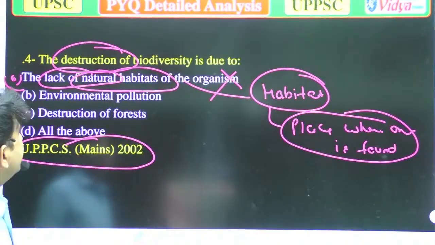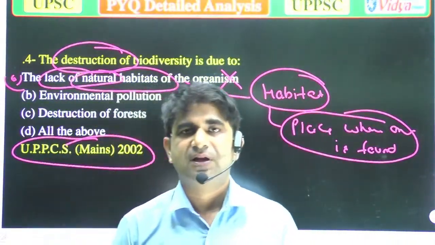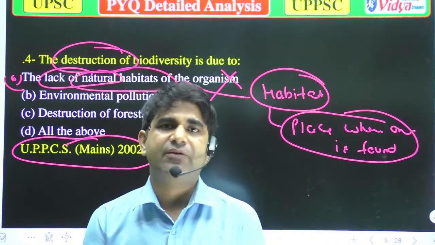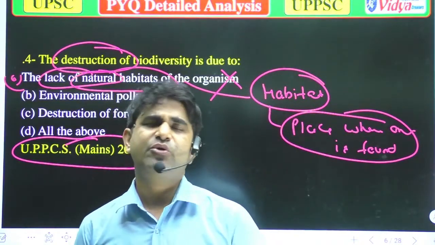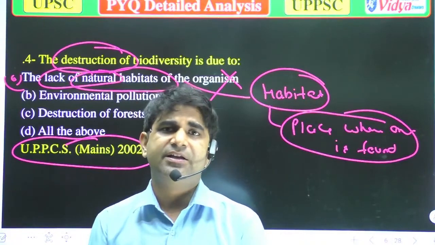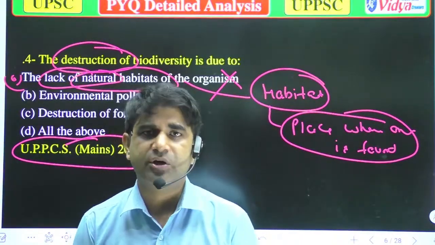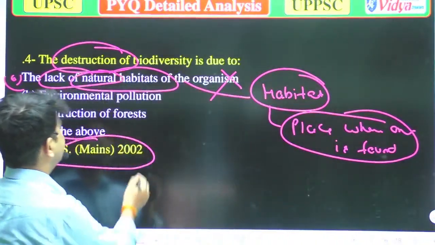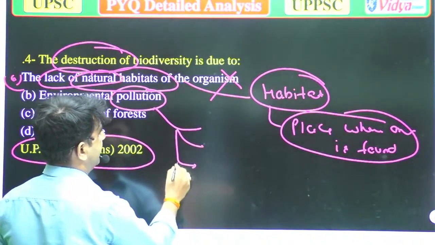Well, next is environmental pollution. Environmental pollution also affects biodiversity, because when there is environmental pollution, it will surely harm all the essential criteria for biodiversity, or you can say for the growth and development of the organism. So how is it possible? Take an example. As you know, when we talk about pollution, it has many types.